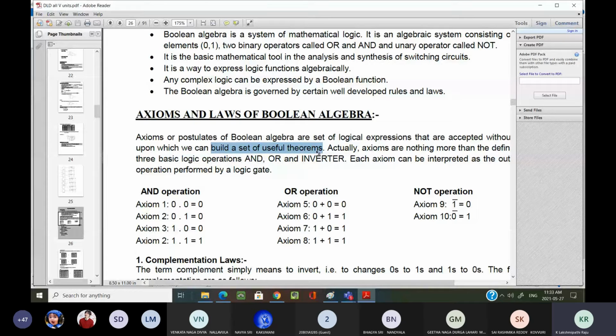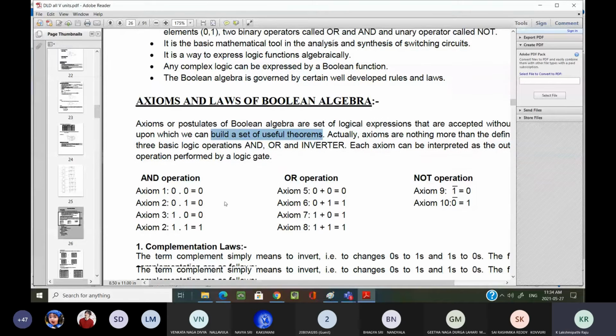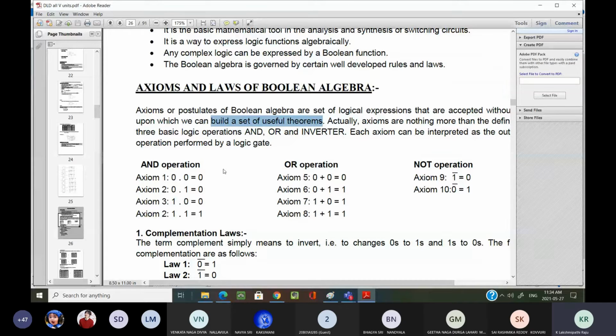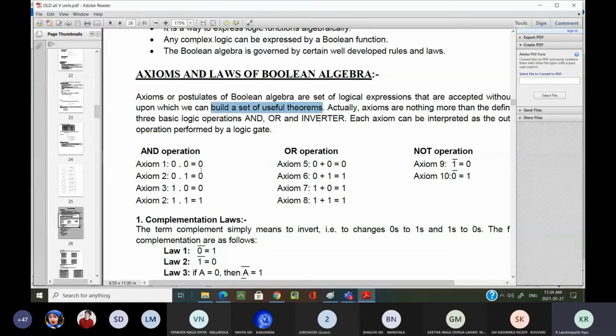Like here also, these axioms or postulates are logical expressions that are accepted by each and everyone. They don't have any proofs. By using these postulates, we are building useful theorems. Now, I don't want to go through each and every line of explanation. Please go through it. I can forward this material to you whenever your meet comes.